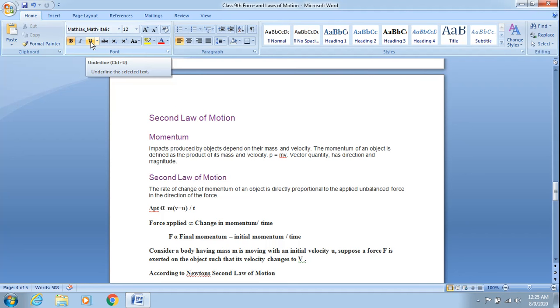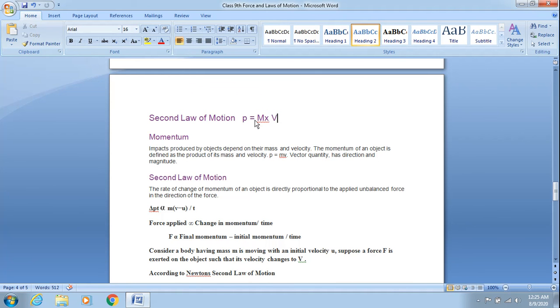When we talk about momentum, if I want to represent it, we represent it with a P and we say that momentum is defined as the product of mass and velocity of any object. So when we multiply these two quantities, we get the momentum.